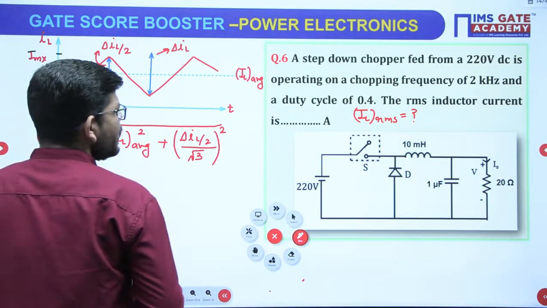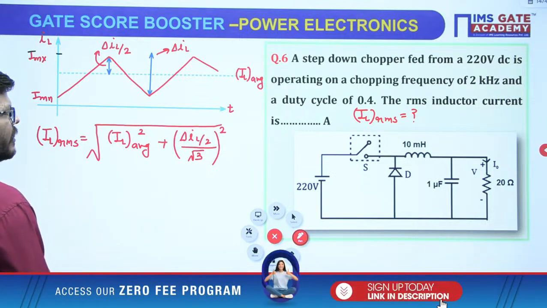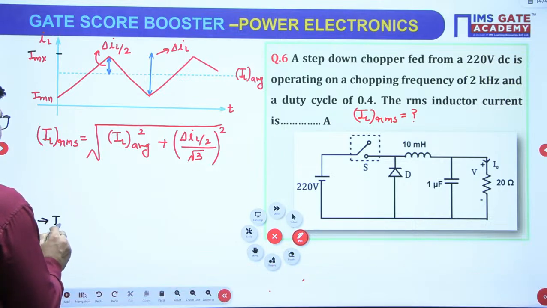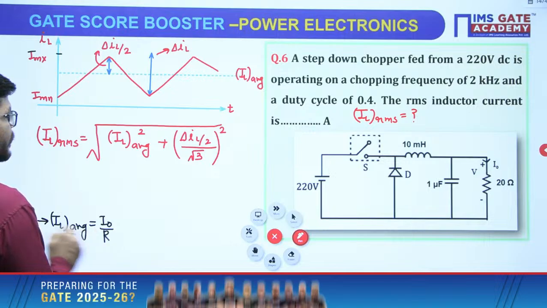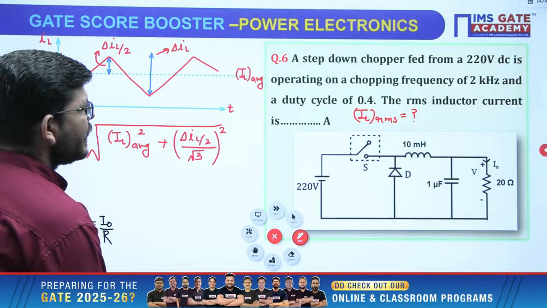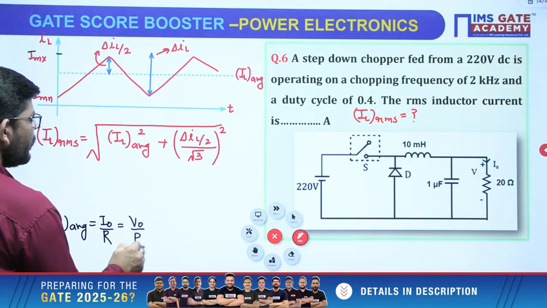Now we need to calculate IL average and delta IL by 2, and then we will get this answer easily. So what is IL average? This is a boost converter. In a boost converter, IL average is I naught upon R. Have we been given I naught? No. So I naught can be written as V naught by R. Is V naught given?